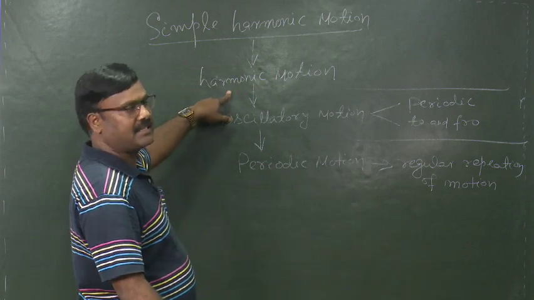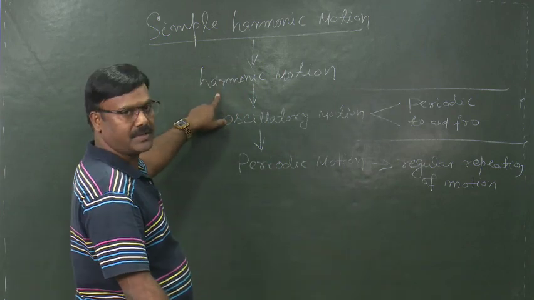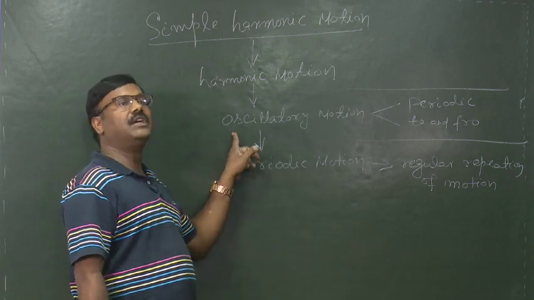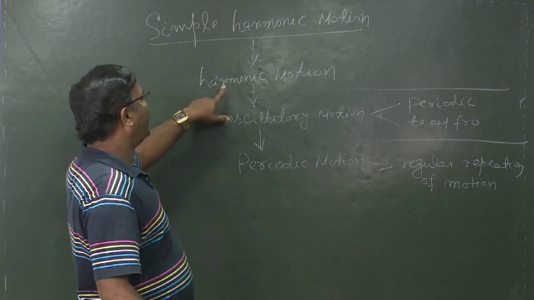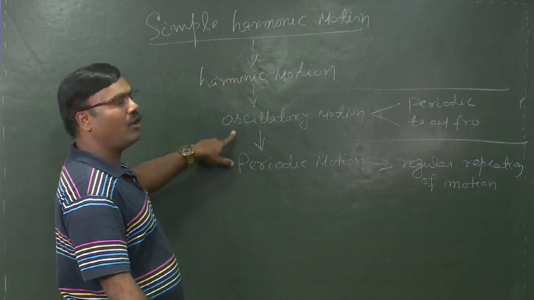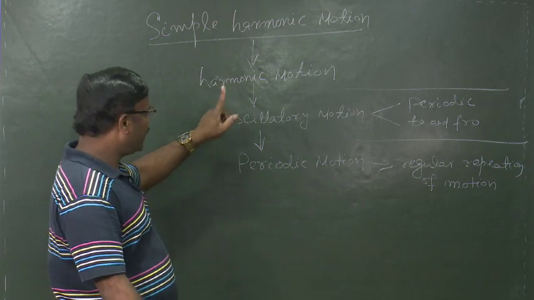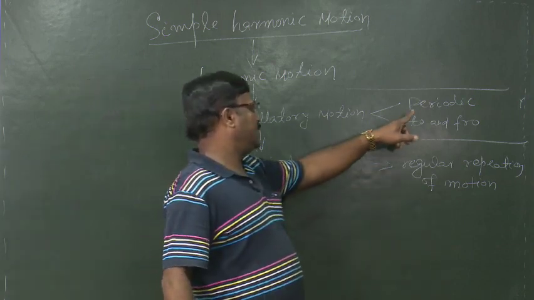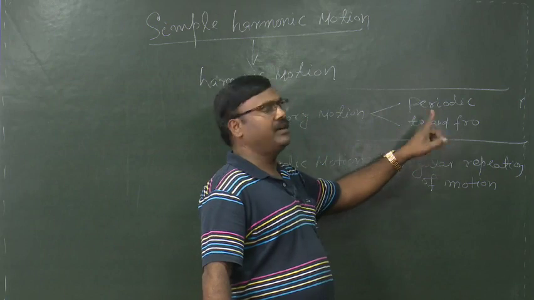Now, the question arises, what is harmonic motion? Harmonic motion is a bounded oscillatory motion. And we know a motion will be oscillatory only when it is periodic and to and fro.